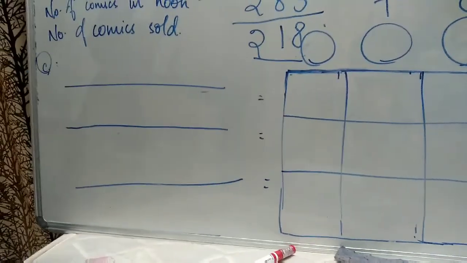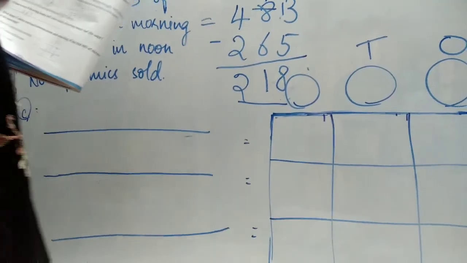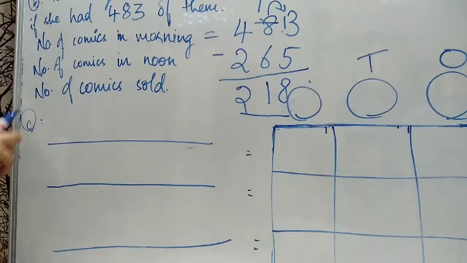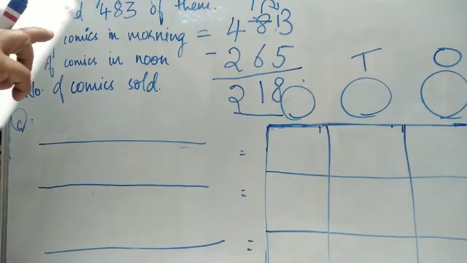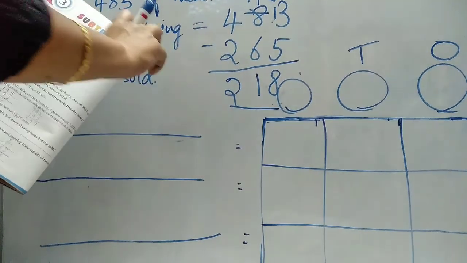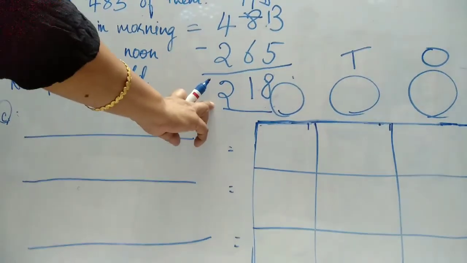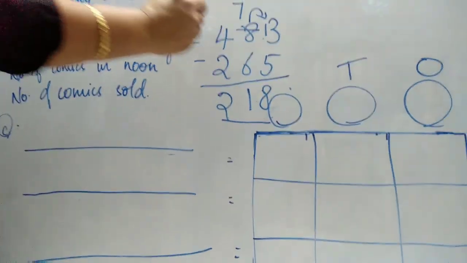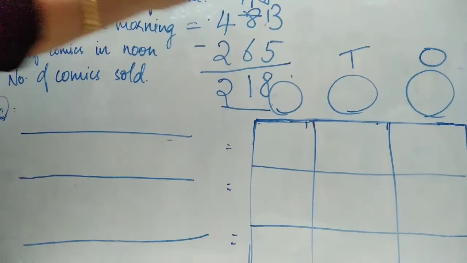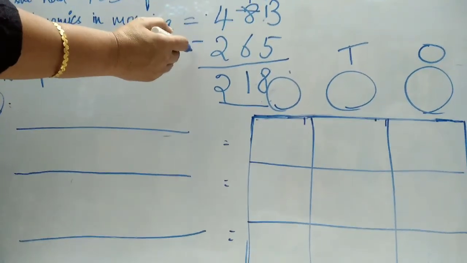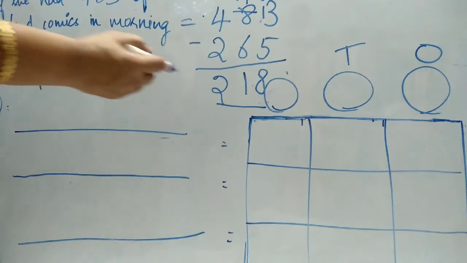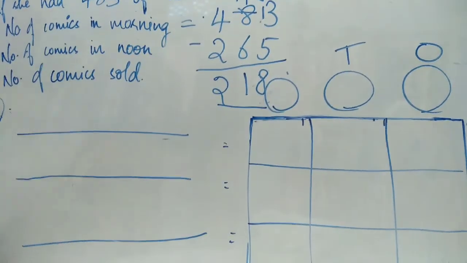See, 218. You have to write here the number of comics books in the morning, 483. Number of comics books left by noon is 265. So if you take out, you will get what is left. So what is this number? Minuend. What is this number? Subtrahend. What is the leftover? The difference.